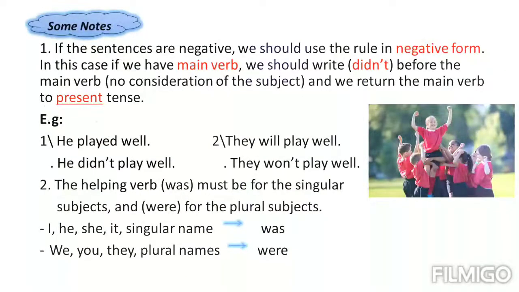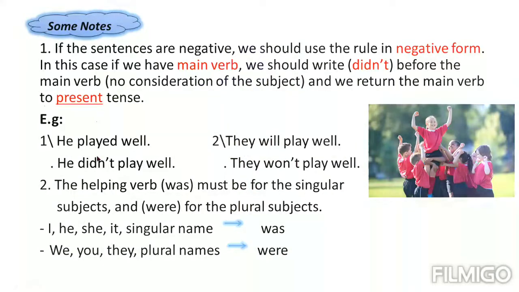We have some notes here. They are important. Number one, if the sentences are negative, we should use the rules in negative form. In this case, if we have a main verb, we should write didn't before the main verb. No consideration of the subject. And we return the main verb to present tense. Okay, let me explain this note for you in the first example and second example here.